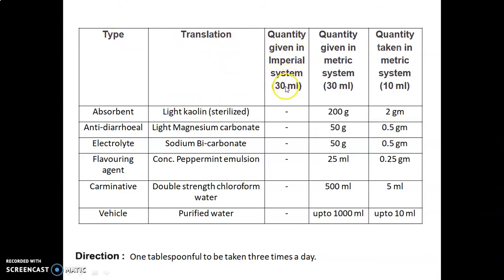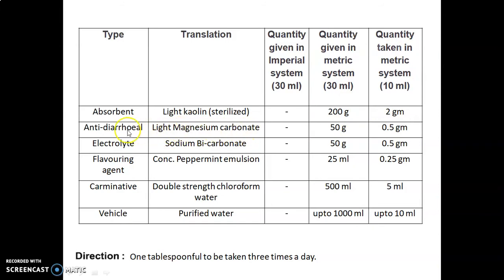Quantity given in the imperial system: here no quantities are given in the imperial system. The quantities are already given in the metric system. So quantity given in the metric system is for 30 ml, and quantity taken in the metric system is for 10 ml. First of all, light kaolin sterilized is used as an absorbent and the quantity given is 200 gram. So the quantity taken for 10 ml is calculated by multiplying 200 gram with the factor 0.01 seen in the previous slide. 200 into 0.01 gives 2 gram.